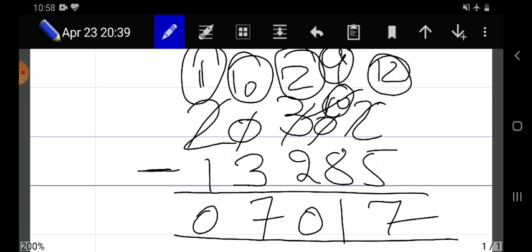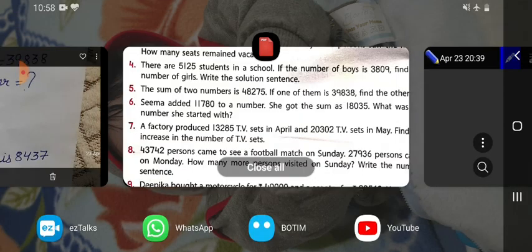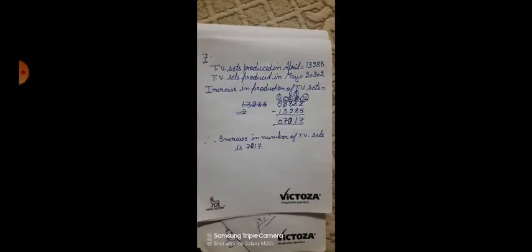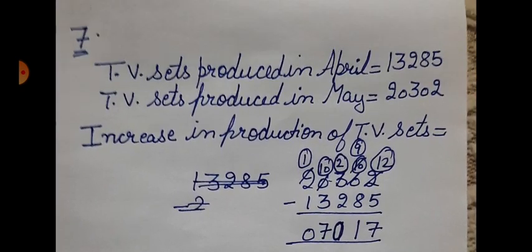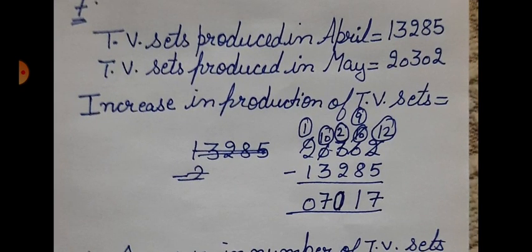Okay, 7017. I'll show it in the notebook also. TV sets produced in April, 13,285. TV sets produced in May, 20,302. Increase in production of TV sets is equal to 20,302 minus 13,285.